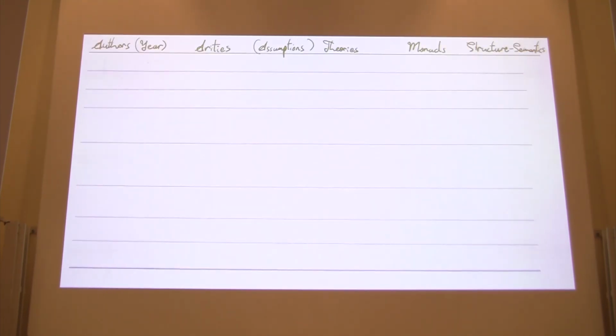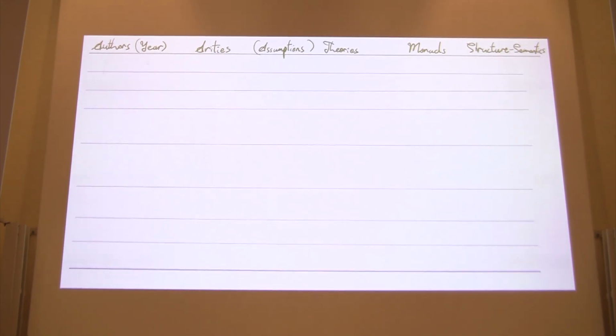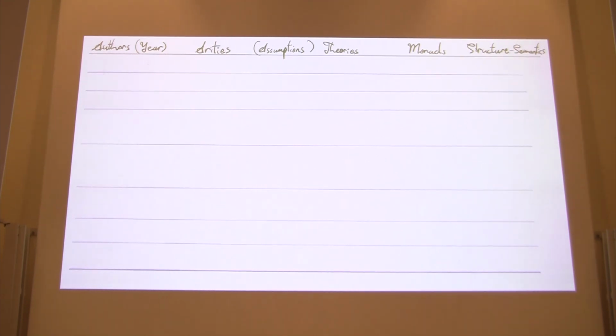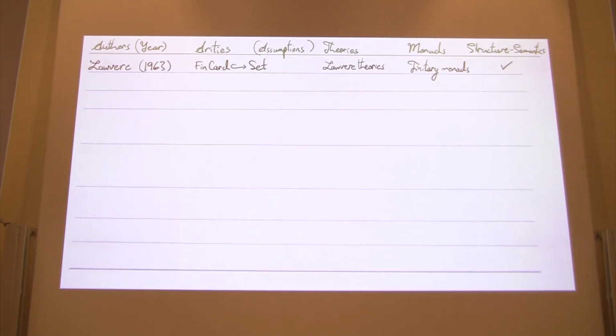So I'll start off with a brief historical survey of some works and settings for theories and monads. And in each setting we'll see a particular full subcategory, the objects of which play the role of arities. And we'll see a kind of theory and a corresponding kind of monad. And so, first of all, of course, we begin with Lawvere's introduction of algebraic theories, known as Lawvere theories.